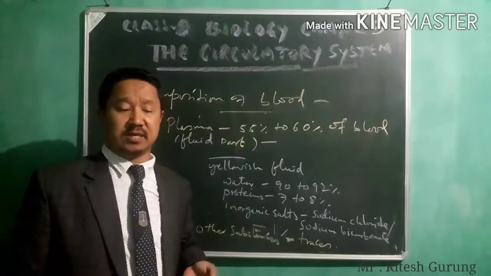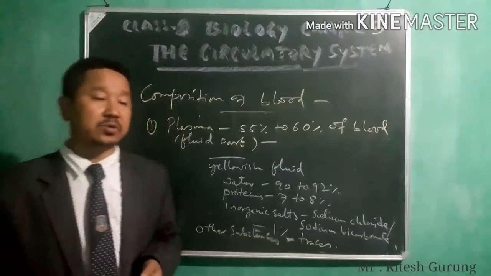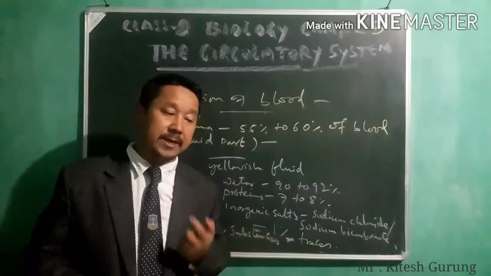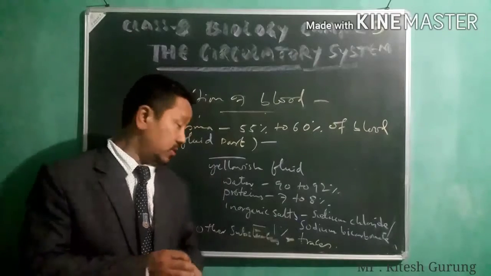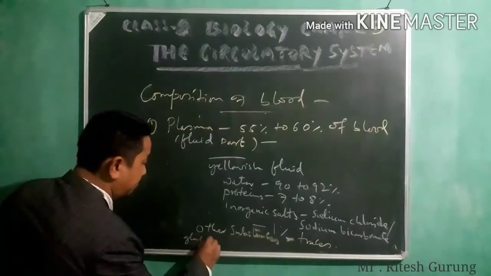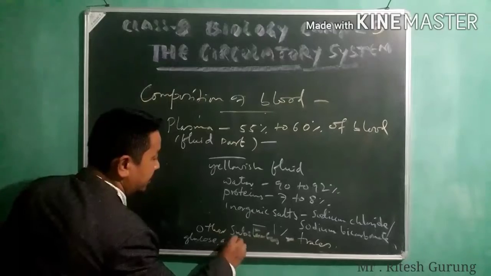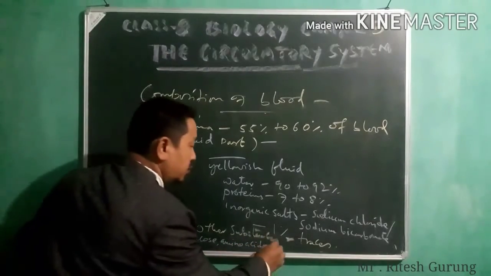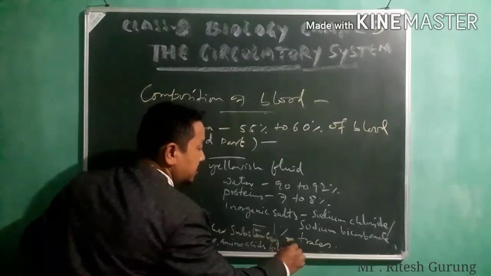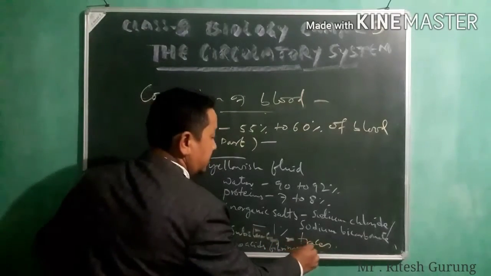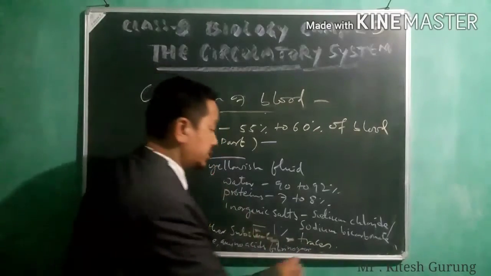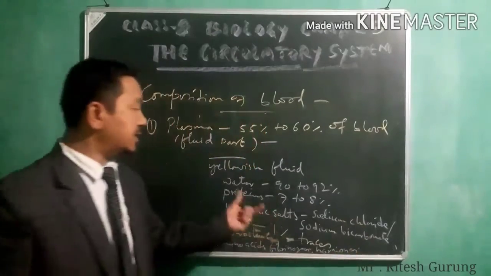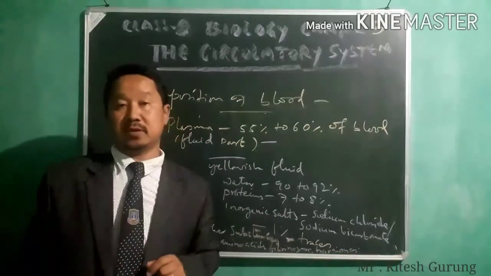So what are the other substances there? Other substances include glucose. You find even glucose there. You find amino acids. Then you find proteins like fibrinogen, or even hormones, etc. So these are the things that you find in the composition of plasma.